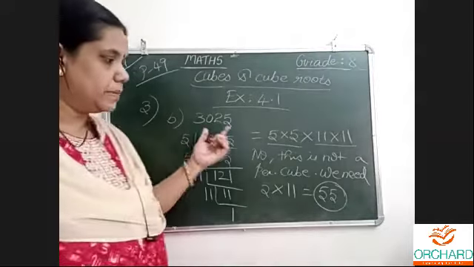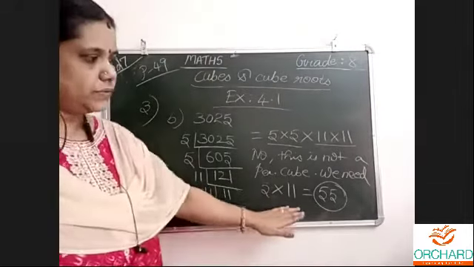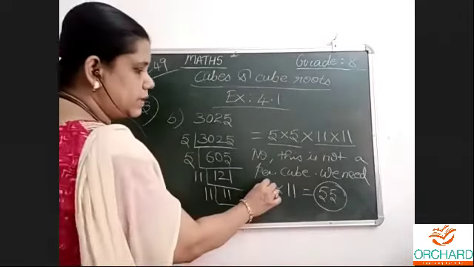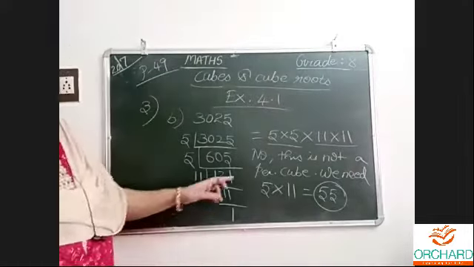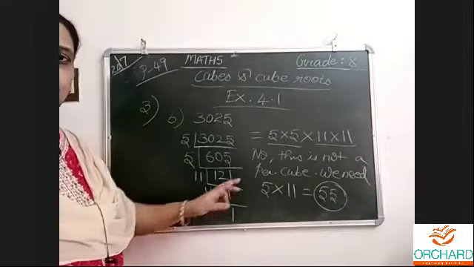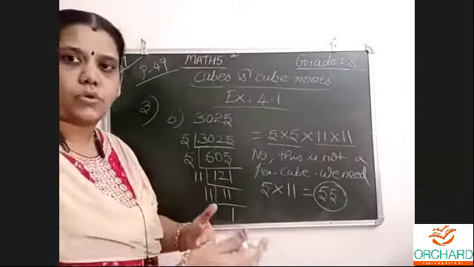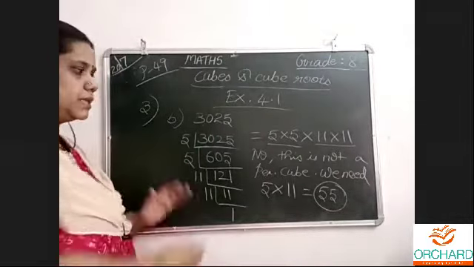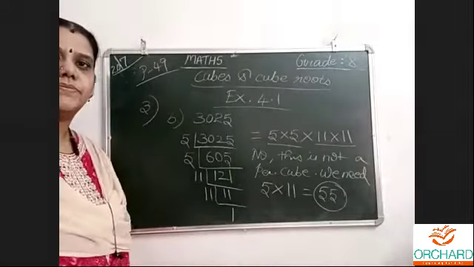So this number should be multiplied with 55 to get a perfect cube. This alone, if we write, that is enough. No need to do the multiplication and all that. I'll make it dark. It's looking light in the mobile phone. So one more 5 is needed. One more 11 is needed. So 5 and 11. We need 55 multiplied by this number to make it a perfect cube, since this number is not a perfect cube. Understood clearly?